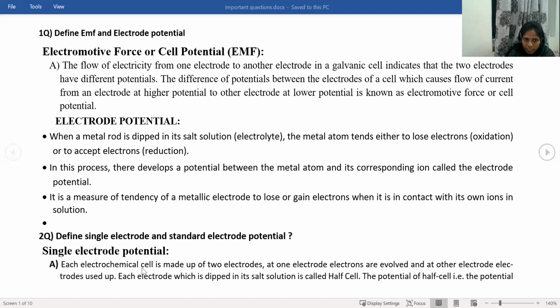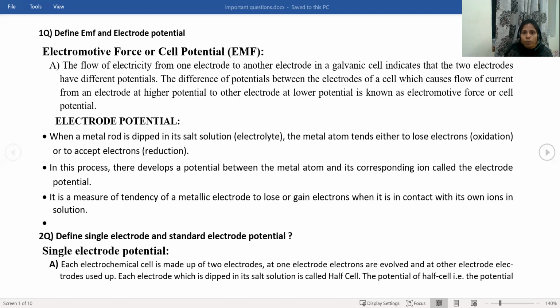Each electrochemical cell is made up of 2 electrodes. I said that the cell is formed by combining the anode and the cathode. At one electrode, electrons are evolved, and at the other electrode, electrons are used up. That means at one electrode electrons are removed, and at the other electrode electrons are gained.